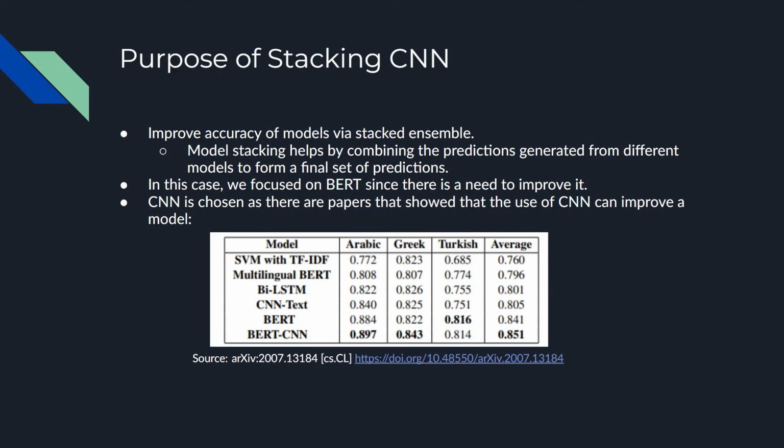One other innovation we focused on was stacking a convolutional neural network on our classification model. In this case, we stacked CNN with BERT. It has shown to reliably increase classification accuracy.